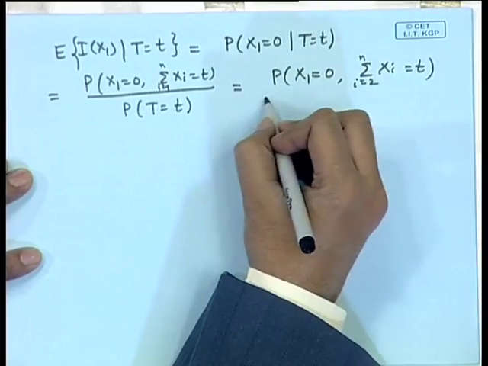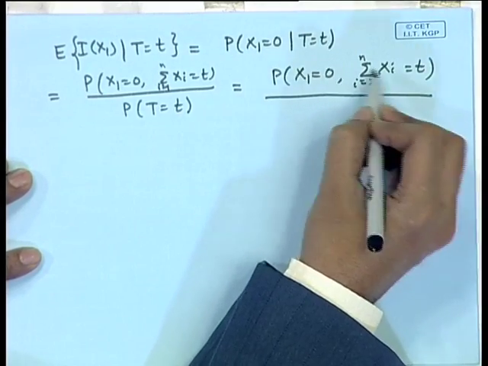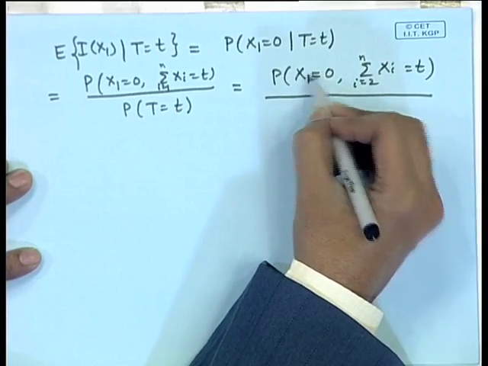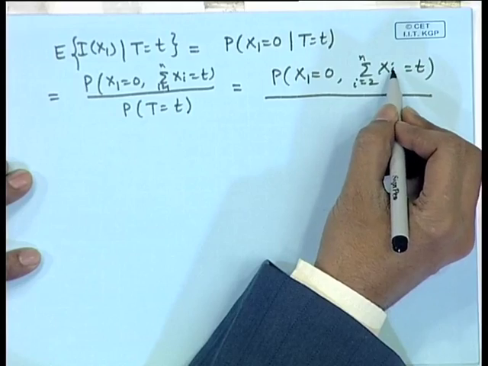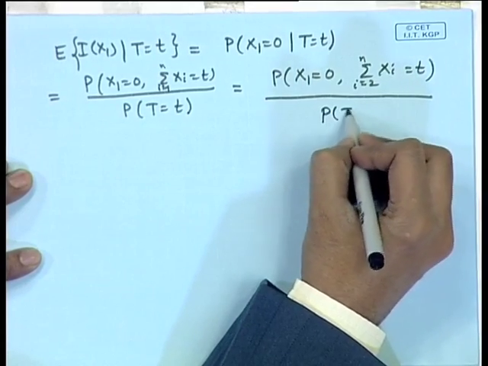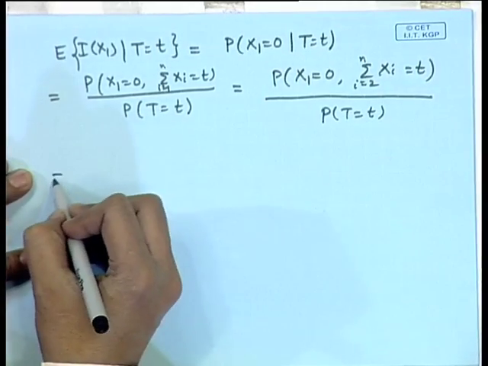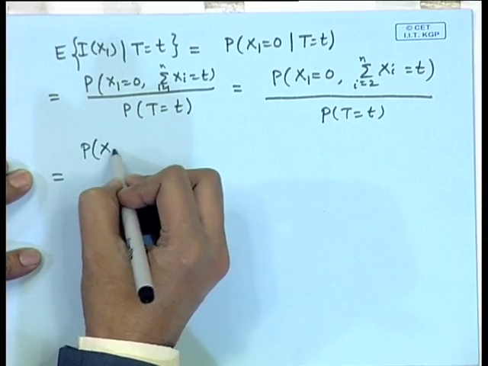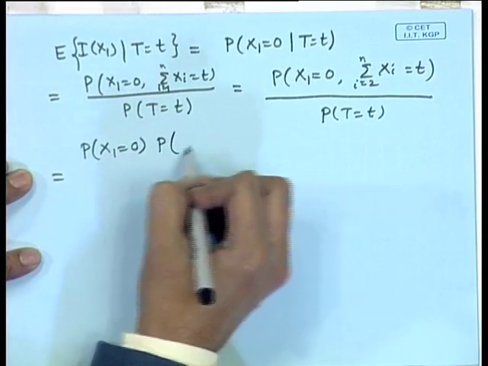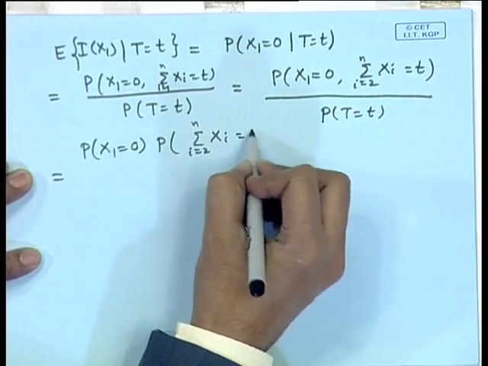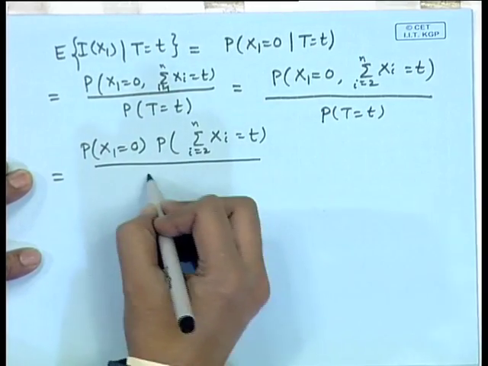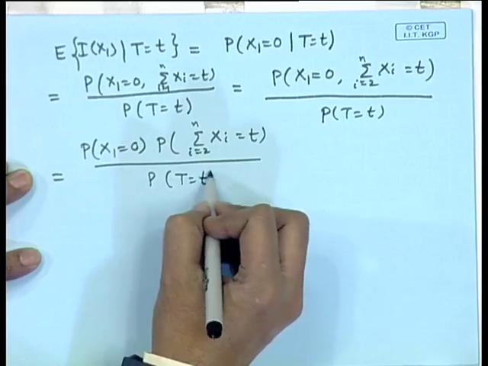The advantage of writing like this is that the first one is independent of the second term, because this is x 1 and this is x 2 to x n. So, we can write it as a product, probability of x 1 is equal to 0 into probability of sigma x I, I equal to 2 to n, is equal to t, divided by probability of t is equal to t.